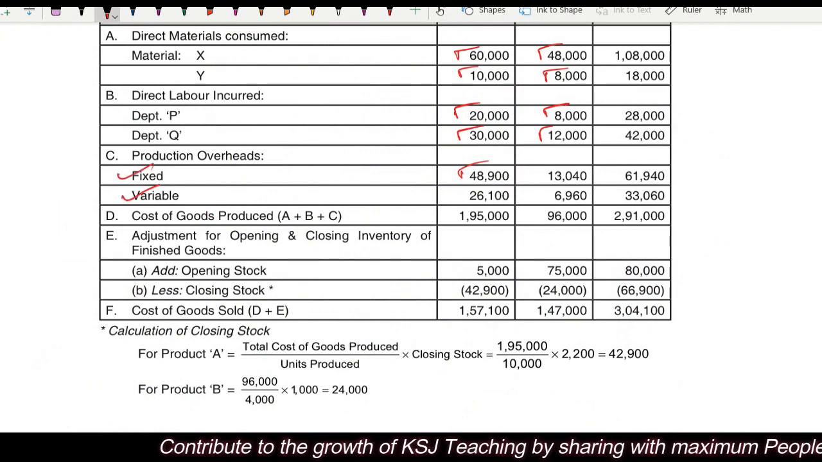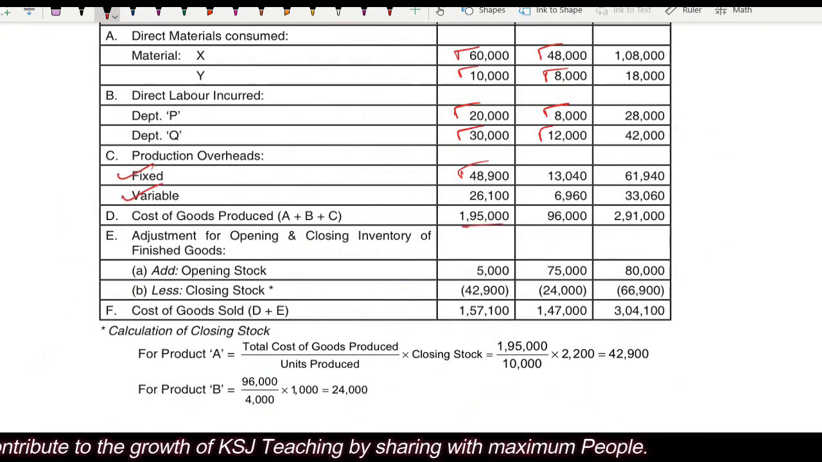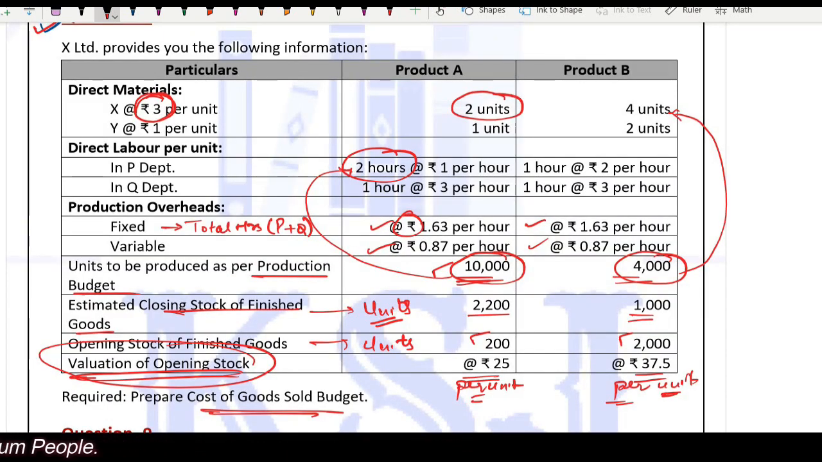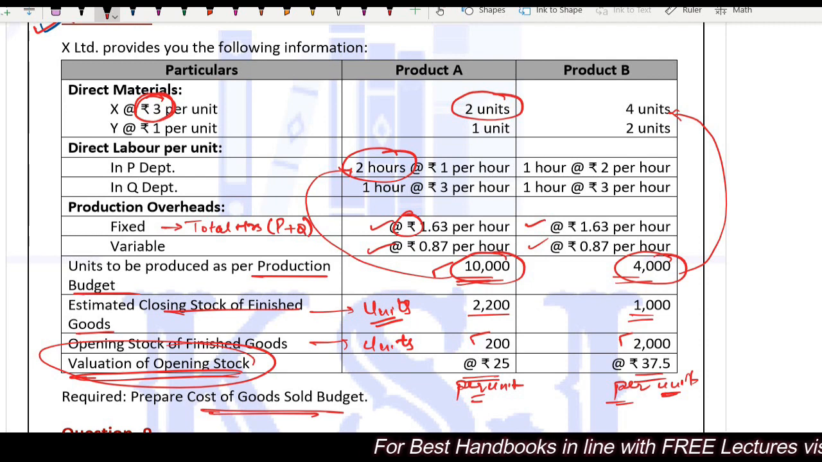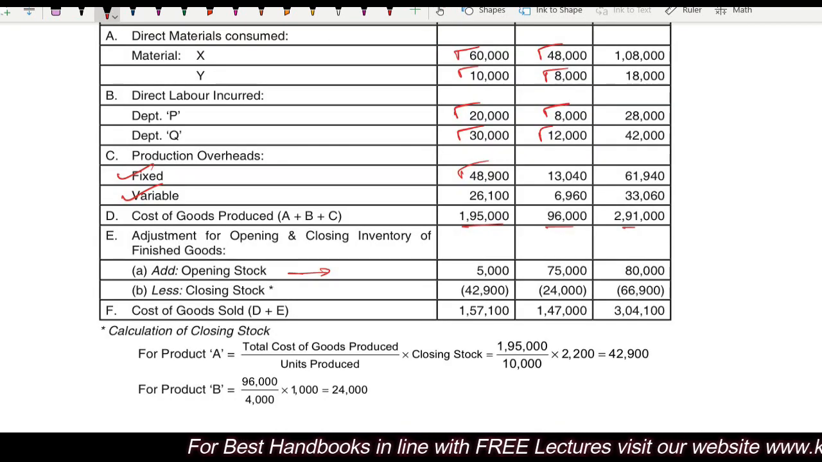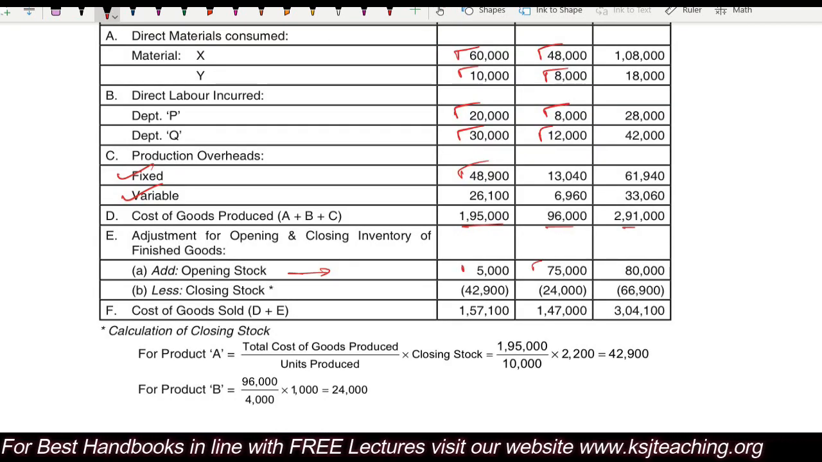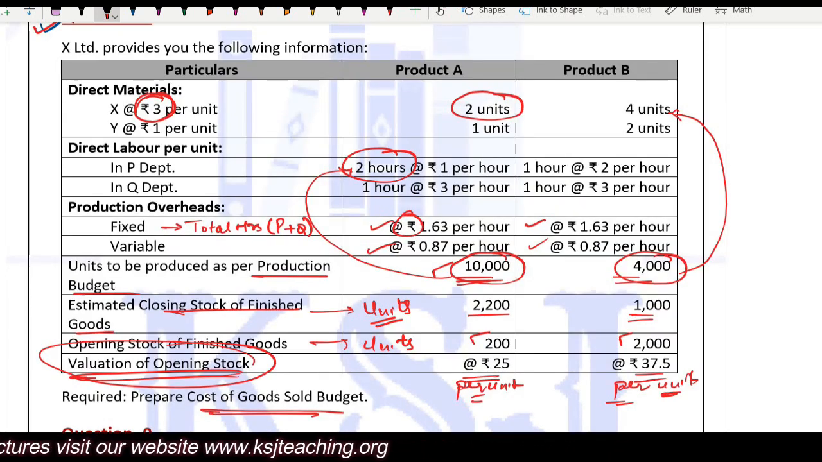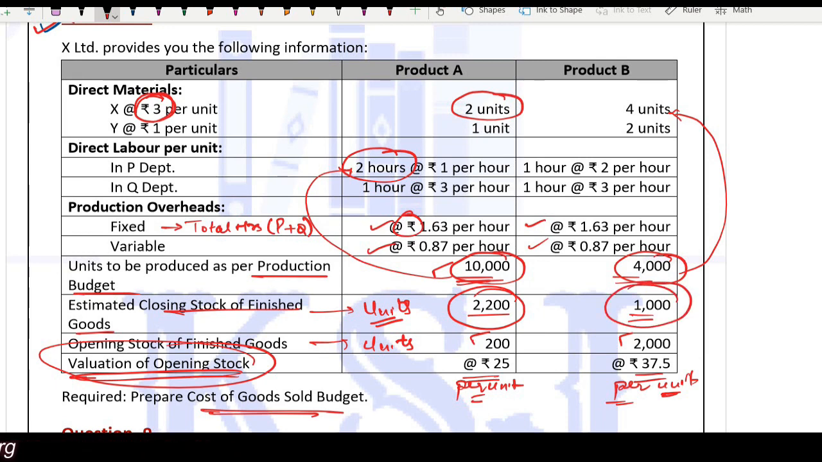No issue, sir. So the cost of goods produced you have available easily. After that, opening stock. For opening stock, the number of units is given, multiplied by the valuation of opening stock, 25 per unit multiplied by 200, 5,000, 37.5 multiplied by 2,000. That will give you the value of opening stock. Less closing stock. Now, the number of units of the closing stock is given, that is 2,200 and 1,000, but its valuation is not given, but you can calculate the value of that.